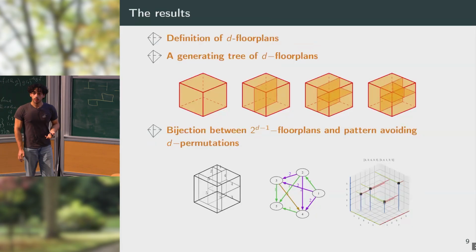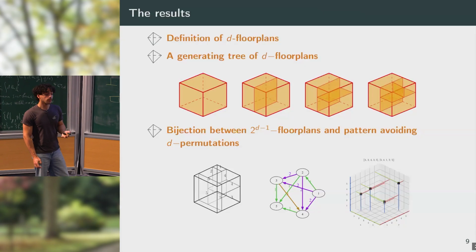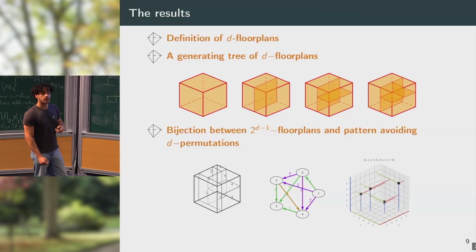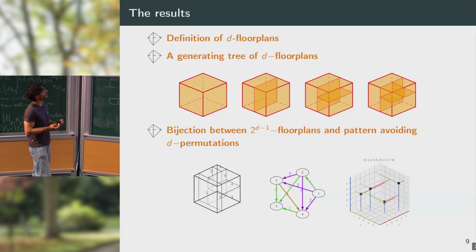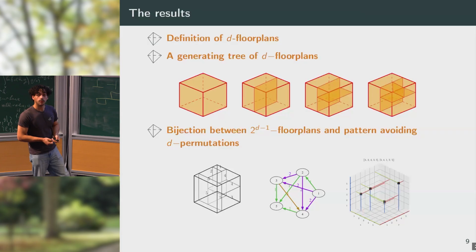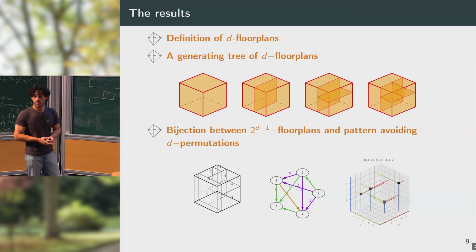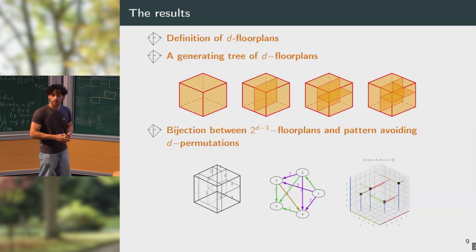So we have three results in this work. The first one is the proper definition of the d-floor plans, which we say are the objects that generalize mosaic floor plans to higher dimensions. We'll see that it is not straightforward to generalize the objects because we have some condition to add. Then we've introduced a generating tree for those objects, which will allow us to find the first numbers of the enumeration sequences. And then we have the bijections that I've talked about.